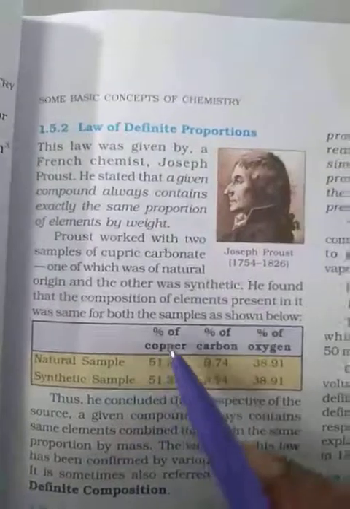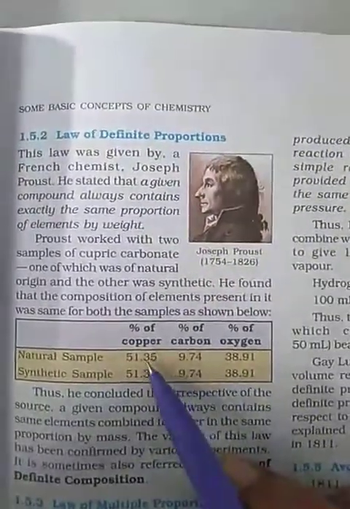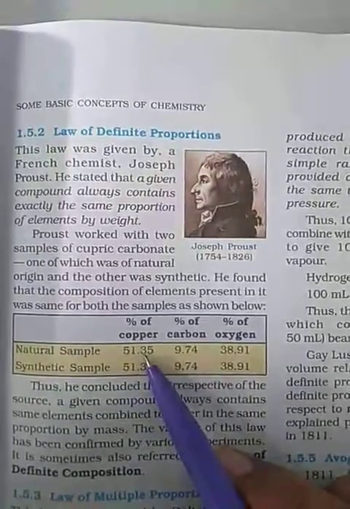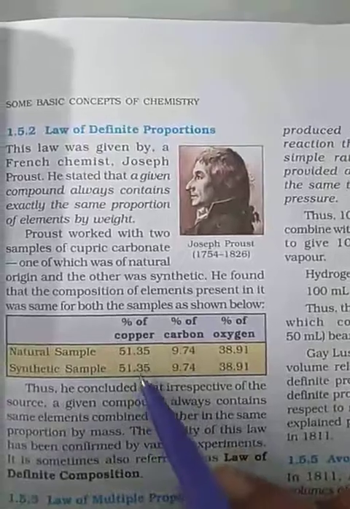Natural sample, percentage of cupric carbonate. So there is copper, carbon and oxygen. Copper's percentage is 51.35, then carbon, oxygen. In the synthetic sample also, it is roughly the same.